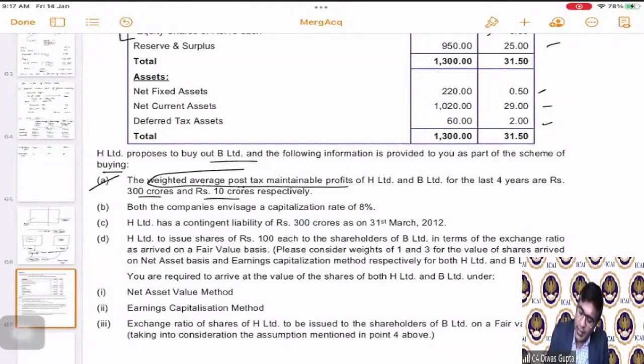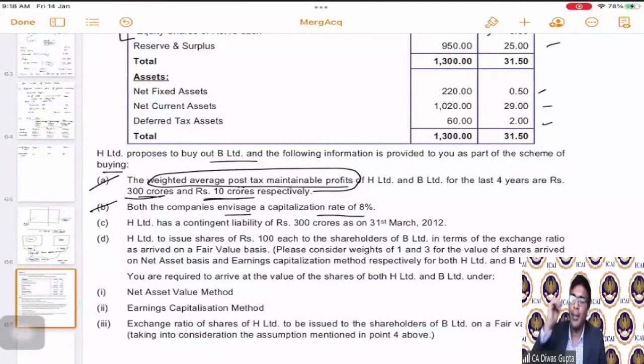Don't get confused by this big term. They are just trying to say that in future we expect that the best possible profit for H and B Limited for the years to come is 300 crores and 10 crores per year respectively. Okay, that's all. Both the companies envisage a capitalization rate of 8%.